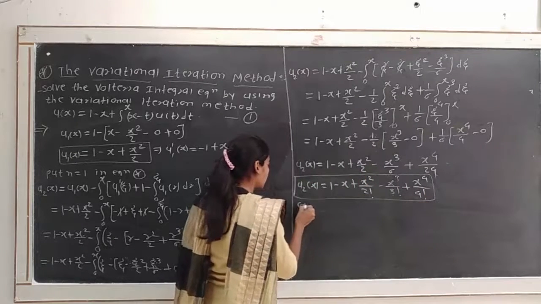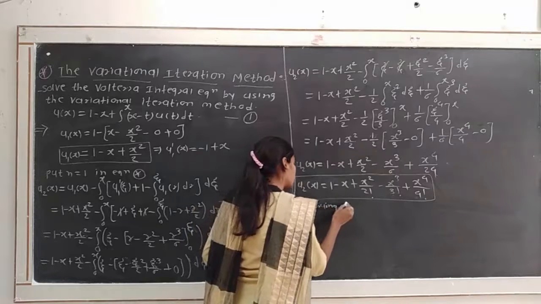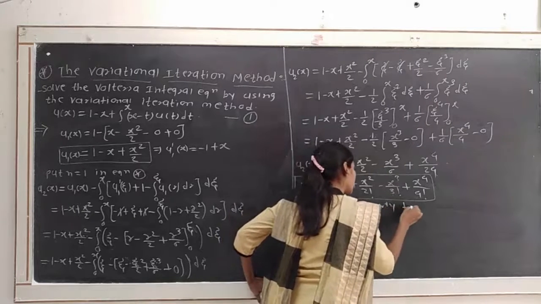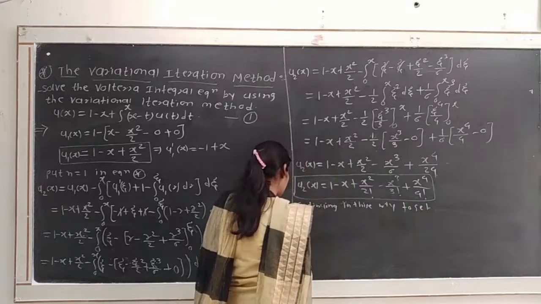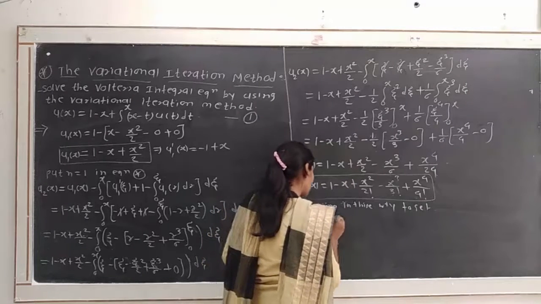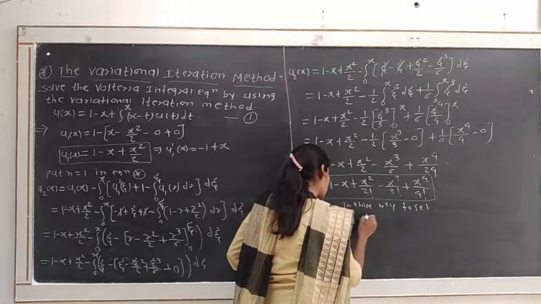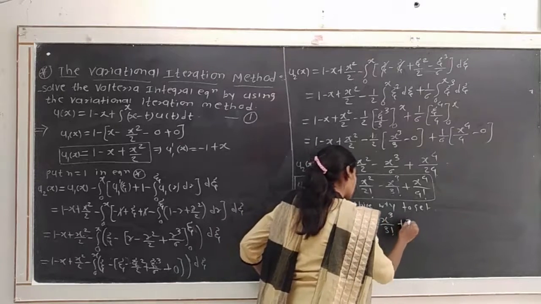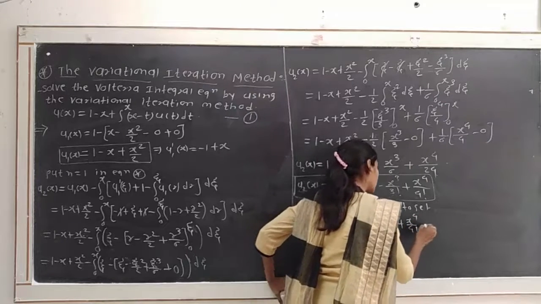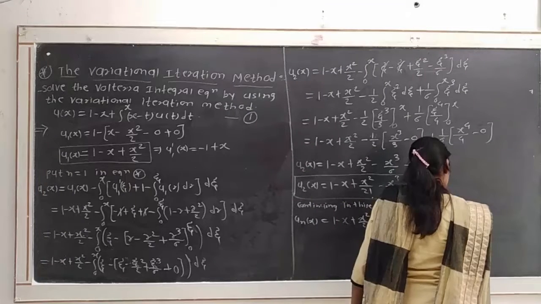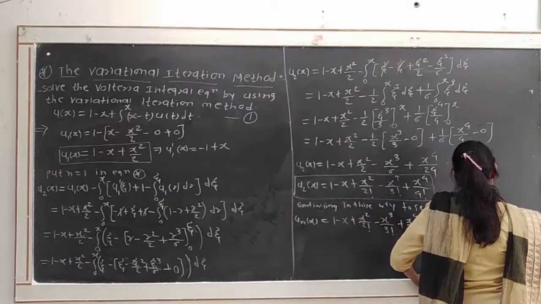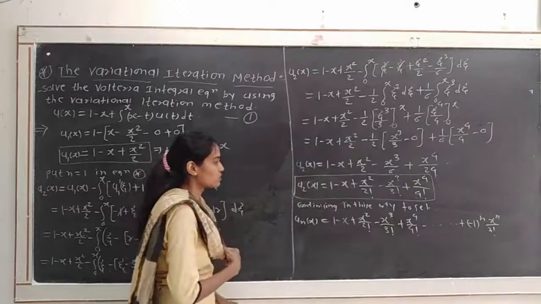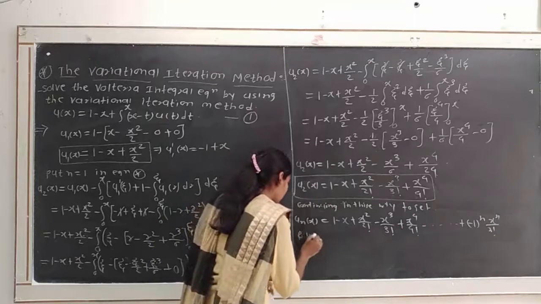Okay, so continuing in this way to get the nth approximation, un(x) = 1 - x + x²/2! - x³/3! + x⁴/4! - ... up to plus-minus (-1)ⁿ xⁿ/n!. Okay, this is the nth approximation, and we get a solution.